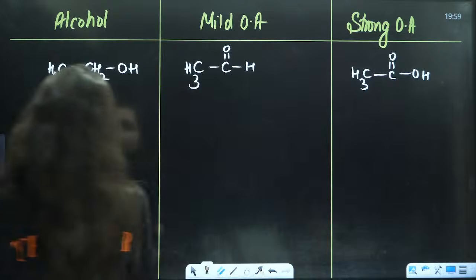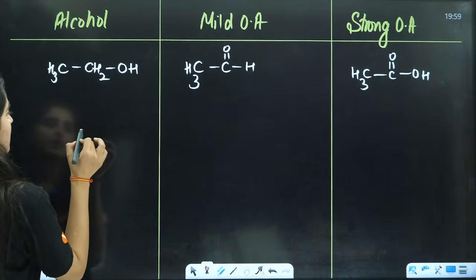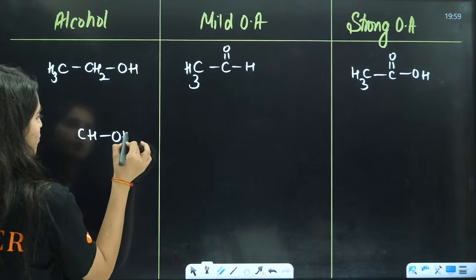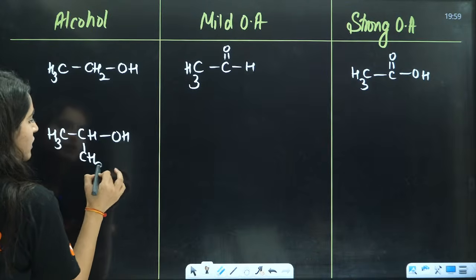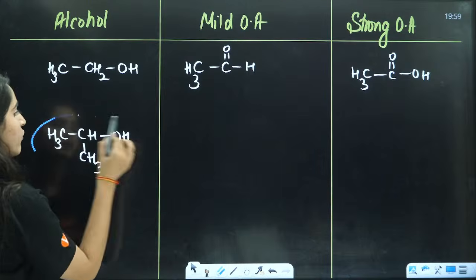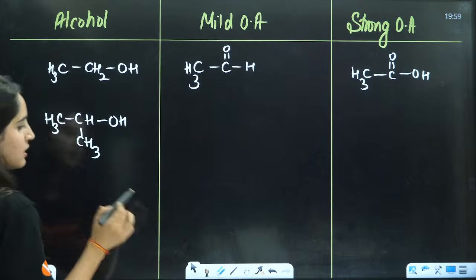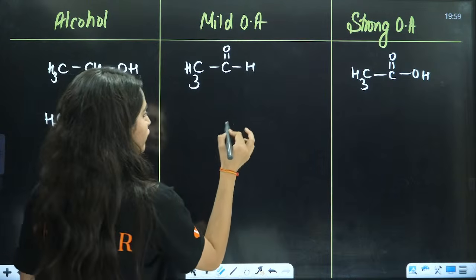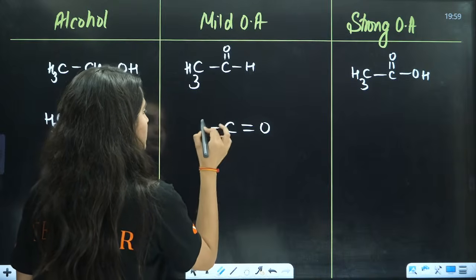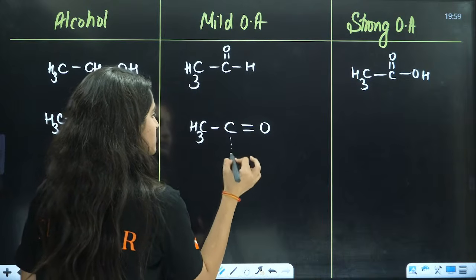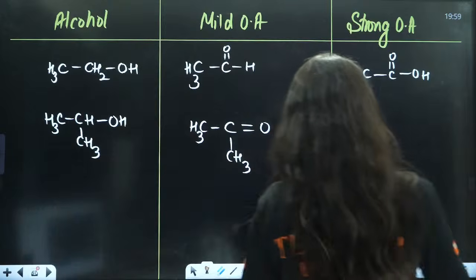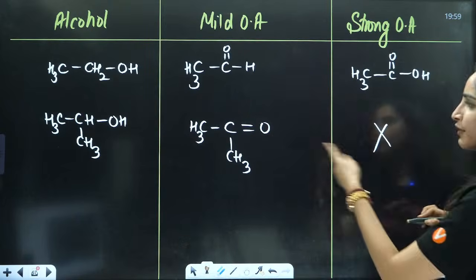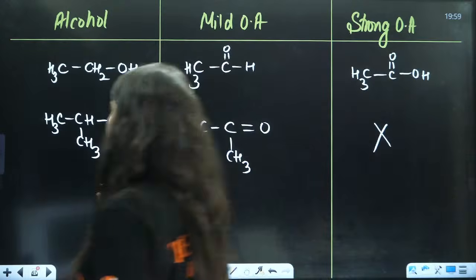If you talk about 2 degree alcohol, that is, you have CH, this is OH, this is CH3, CH3. Now, here this will be converted to ketone first, C double bond O, this is CH3, this is CH3. With further oxidation, nothing can happen. So with strong and weak, it will give the same answer, that is ketone, right?